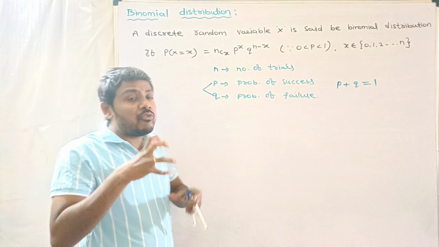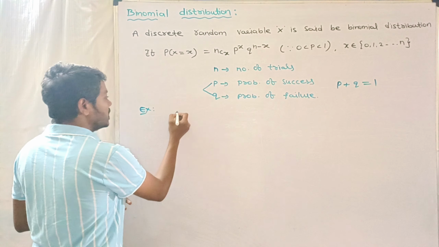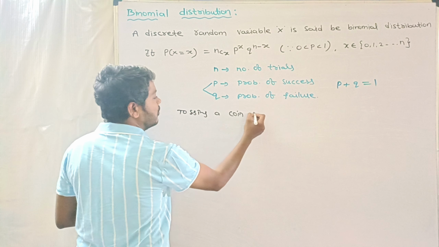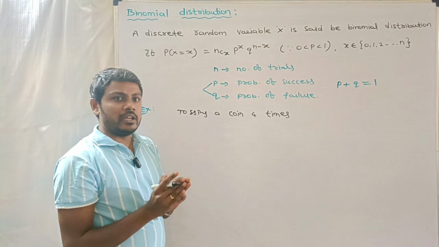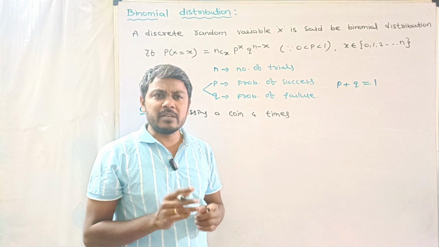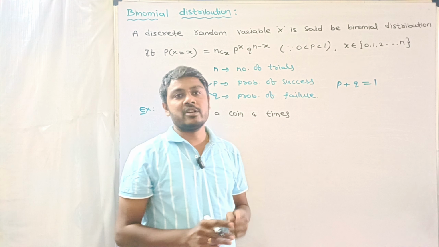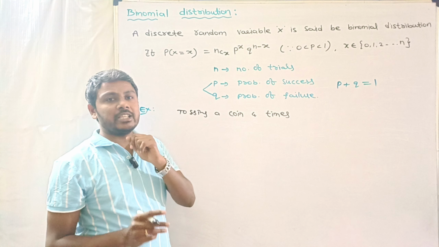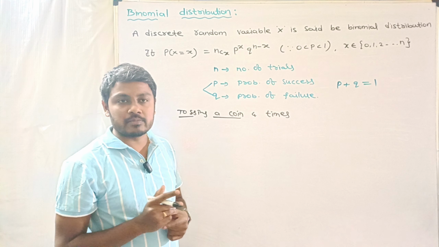Sir, what is the meaning of binomial distribution? Here you can consider an example: tossing a coin 4 times. Clearly, tossing a coin is a Bernoulli experiment. Bernoulli experiment means if any experiment has 2 outcomes, one is success and the second is failure, then that experiment is called a Bernoulli experiment.